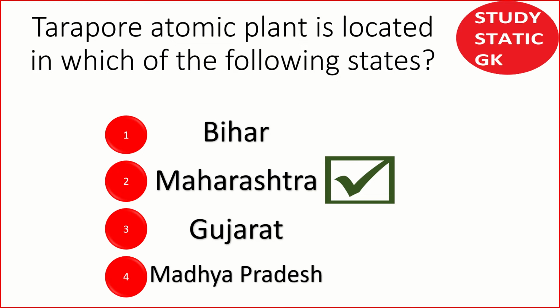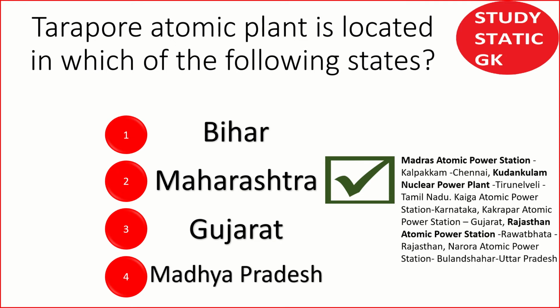And here I am giving some extra information regarding atomic plants available in other states. The first one is Madras Atomic Power Station, also called Kalpakam, located at Chennai.